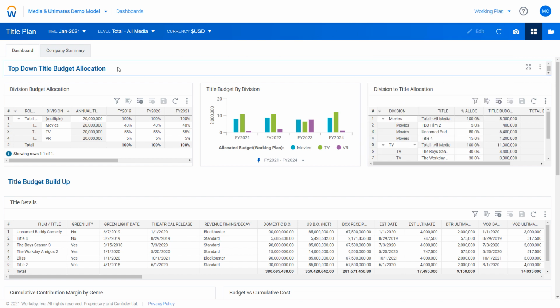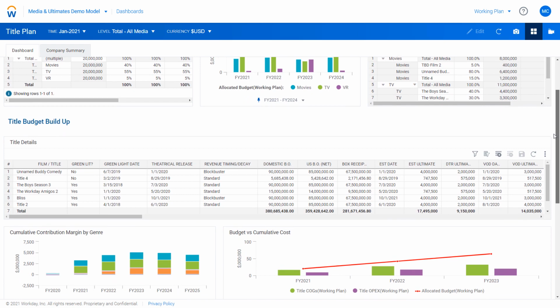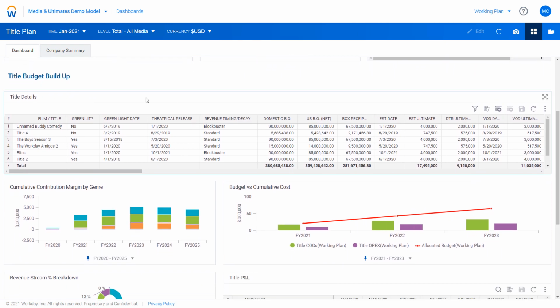Here we're looking at our top-down budget allocation where we break the budget back to individual titles. And if we scroll down, we also have our bottom-up title plan where we're building up our budgets. Here, finance can look at all of the titles in our portfolio. We can model assumptions and metrics for all of our titles.